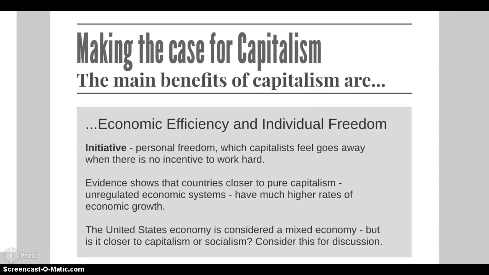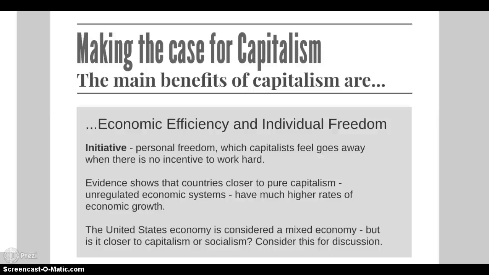There are two main benefits for capitalism. They are economic efficiency and individual freedom. Supporters of capitalism point out that capitalism allows for more efficiency in the workplace and for greater rates of economic growth. They encourage initiative, which is personal freedom, which capitalists feel goes away when there's no incentive to work hard.